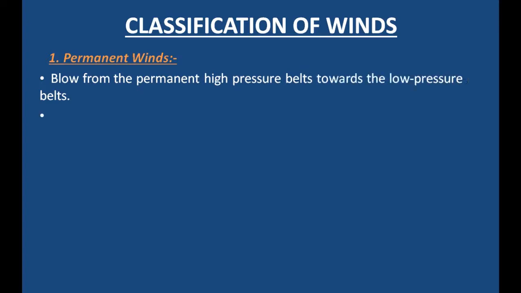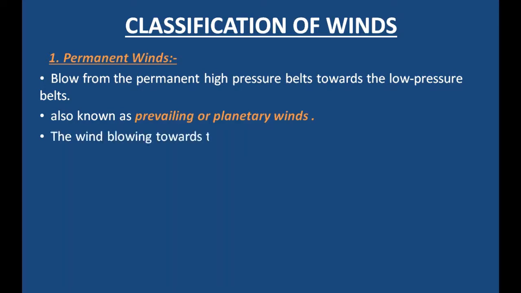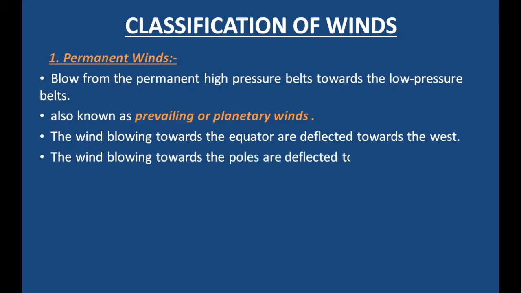Now we will see the classification of wind. First is permanent winds. Permanent winds blow from the permanent high pressure belts towards the low pressure belts. Permanent winds are also known as prevailing or planetary winds. The winds blowing towards the equator are deflected towards the west, and the winds blowing towards the pole are deflected towards the east. Types of permanent winds.